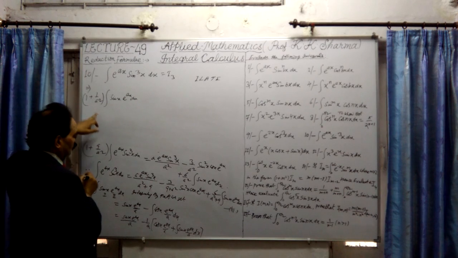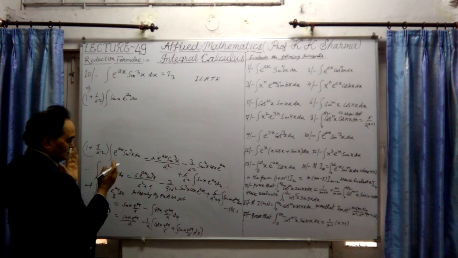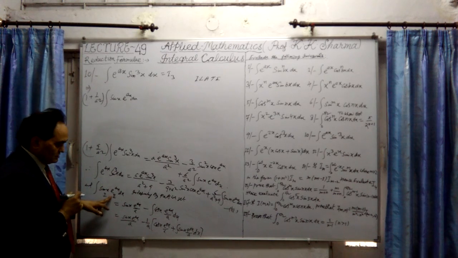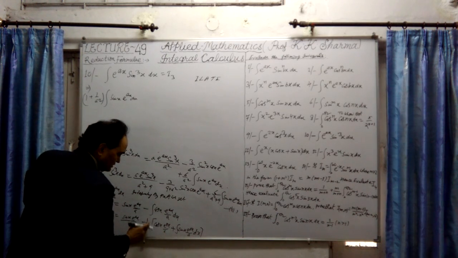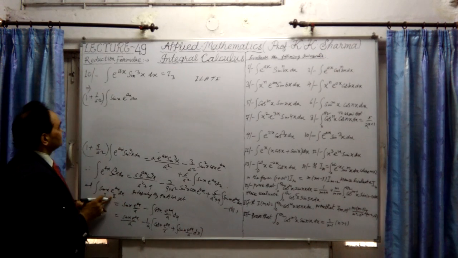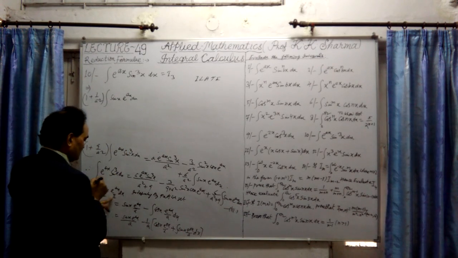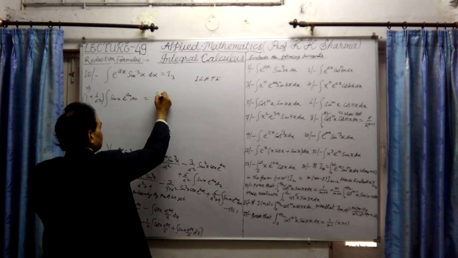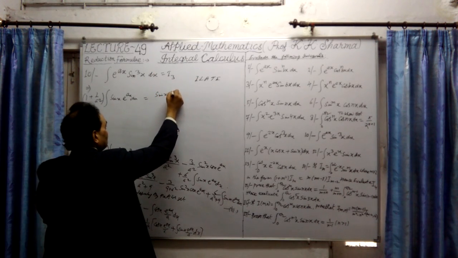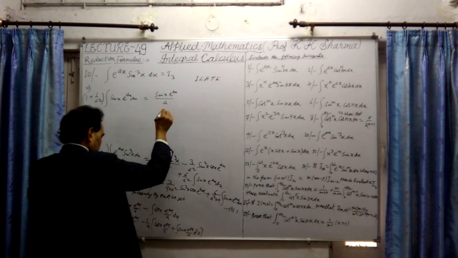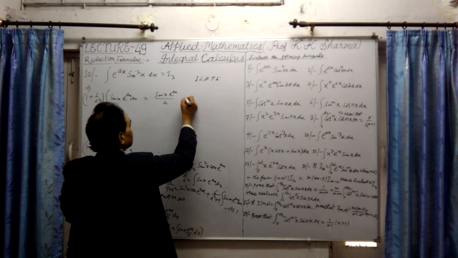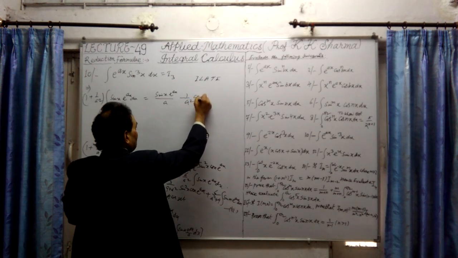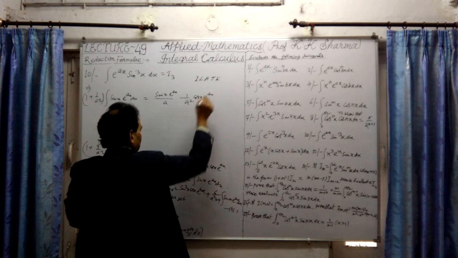Alright, 1 plus 1 upon a square is the common of these two terms. This is the one time here, sin x e^(ax). This is 1 upon a square times minus 1 upon a square. This is taken to the side. Okay, so finally we got here: this is equal to sin x e^(ax) upon a minus sin 1 upon a square cos x into e^(ax).